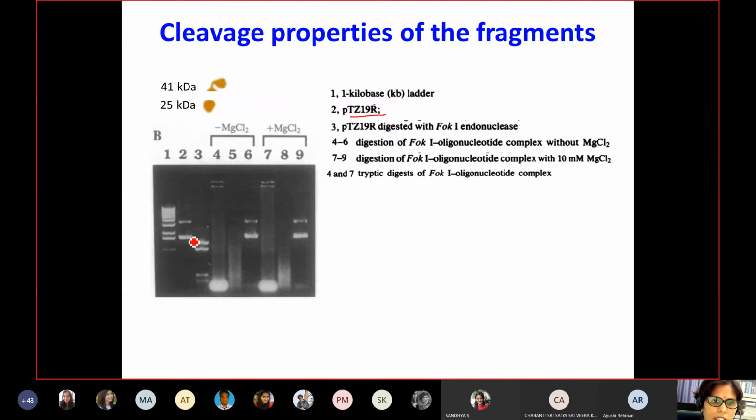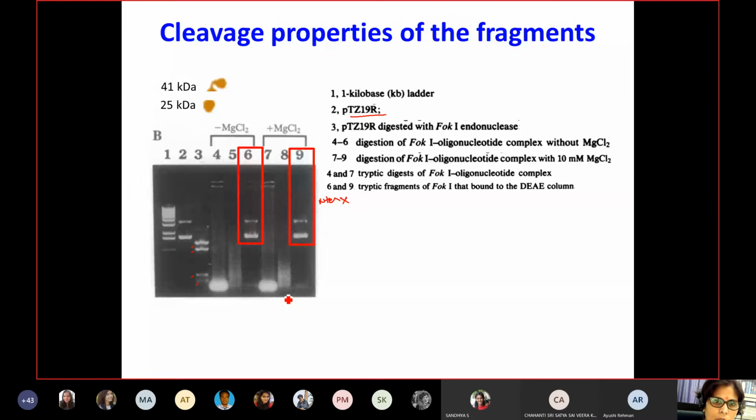As you can see here, this is the plasmid incubated with the FOC1 enzyme, which gives you different kinds of fragments. Then if you incubate with the protein of the N-terminus domain, it does not cleave any of your plasmid DNA. That means the cleavage property is not there in your N-terminal part.